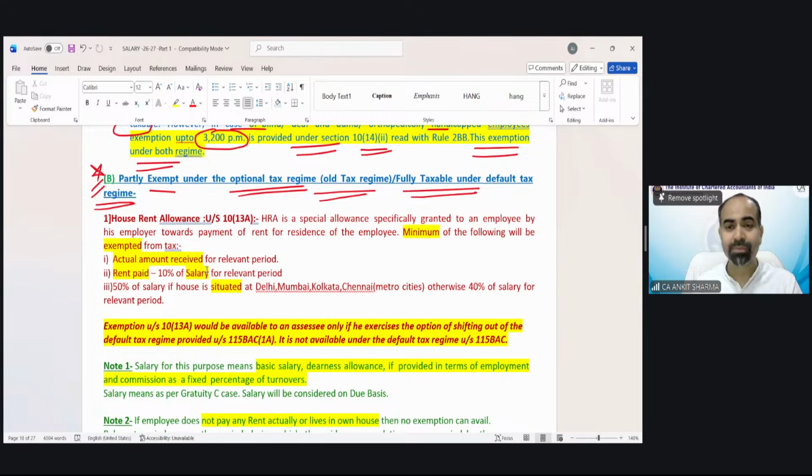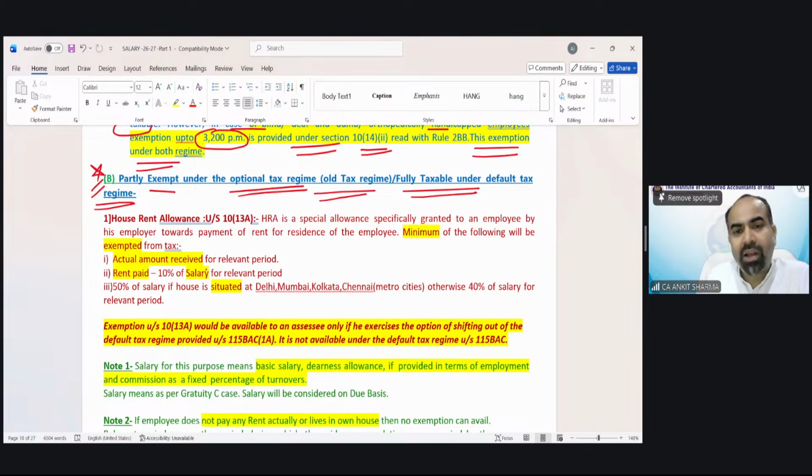That's good news. Pray to God that in the examination, a default tax regime question is asked for a salaried employee, because in that case, maximum 90% of allowances are taxable. One or two or three allowances are exempted, all others are taxable. But do not worry. In the examination, a default tax regime question would not be asked, because in that case you are not going to solve anything, you just need to tax the allowances. So the institute will make a question in which you have to solve something.